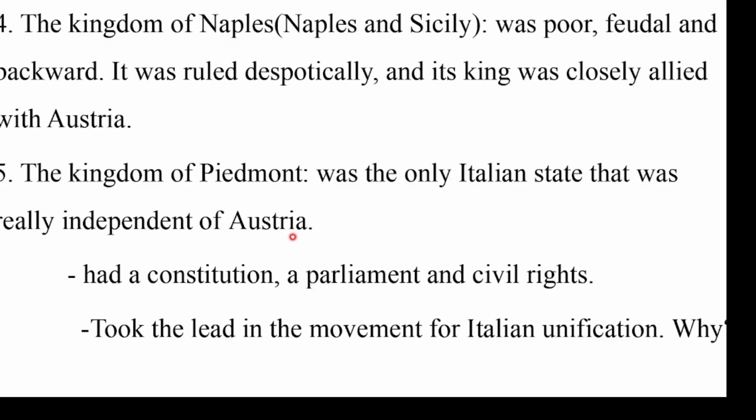of Austria. This state was also the more advanced state in Italy before Italian unification. Why can we say more advanced state? This state had a constitution, a parliament, and civil rights. As a result, the kingdom of Piedmont is called the more advanced state in Italy before Italian unification. Again, this state also took the lead, especially in the movement of Italian unification.